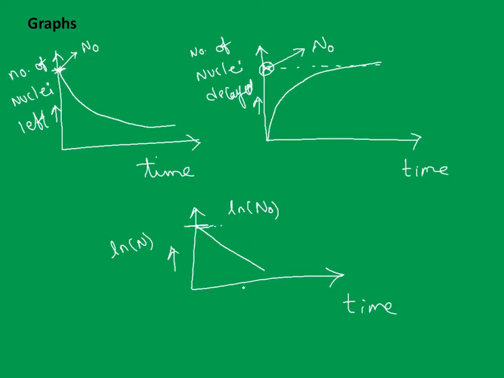Later we have one more topic, calculation of the decay constant from the graph. Again we will use this third graph for determination of decay constant and half-life from a radioactive sample. Are we clear with this? Remember, these are the three graphs which you will come across most often in this chapter.